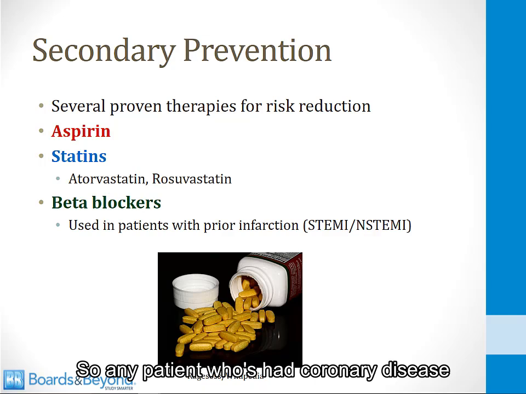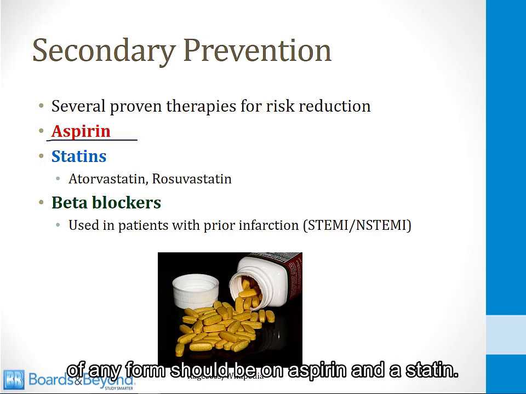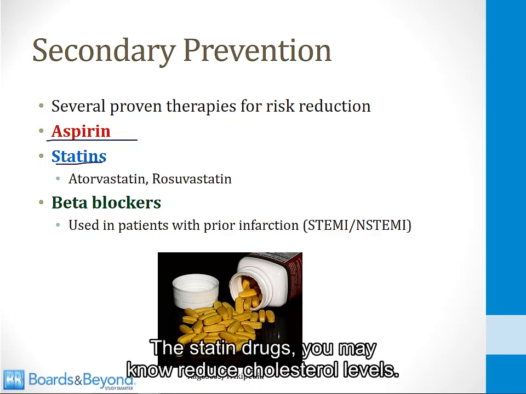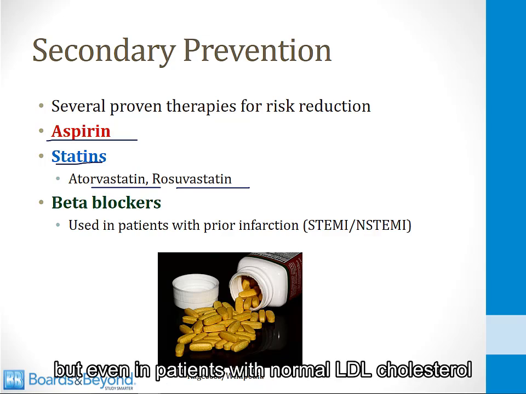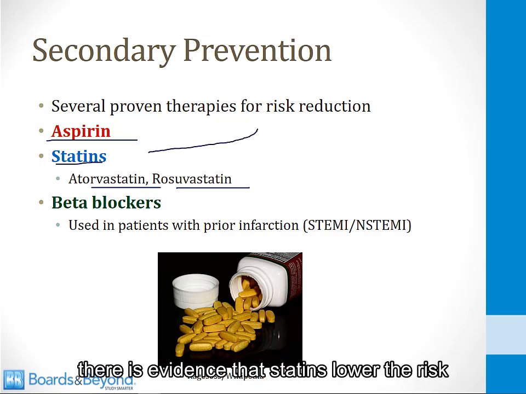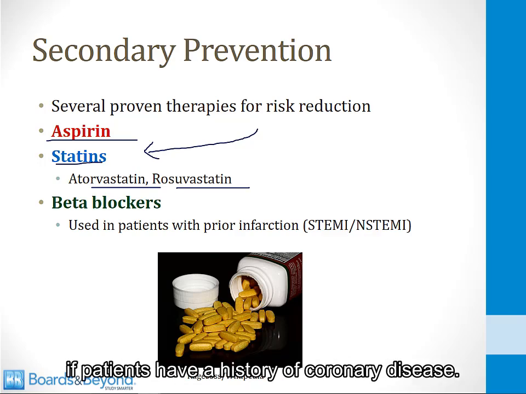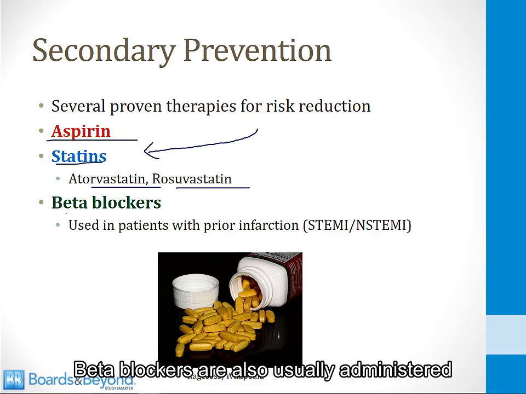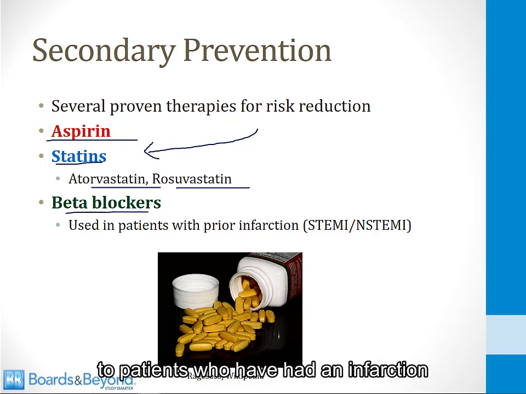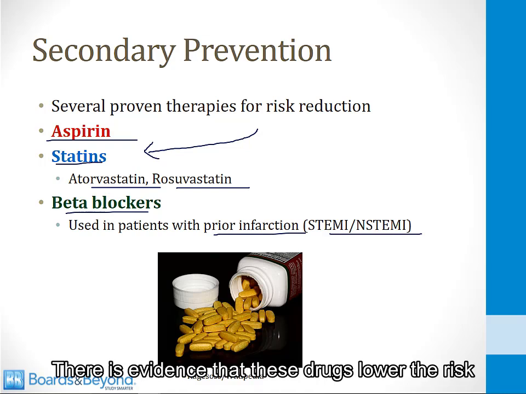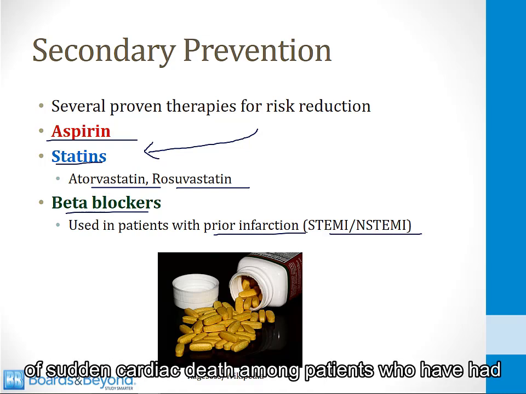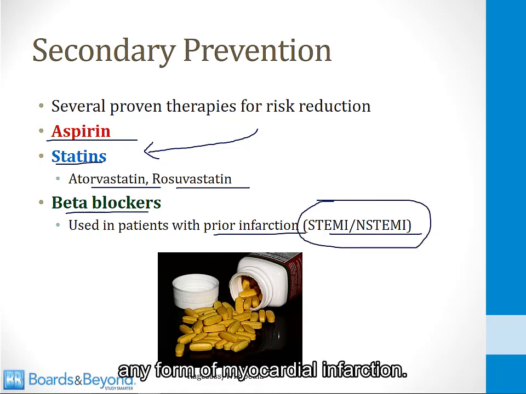So any patient who's had coronary disease of any form should be on aspirin and a statin. The statin drugs you may know reduce cholesterol levels. These are drugs like atorvastatin and rosuvastatin. But even in patients with normal LDL cholesterol, there is evidence that statins lower the risk if patients have a history of coronary disease. Beta blockers are also usually administered to patients who have had an infarction like a STEMI or an NSTEMI. There is evidence that these drugs lower the risk of sudden cardiac death among patients who have had any form of myocardial infarction.